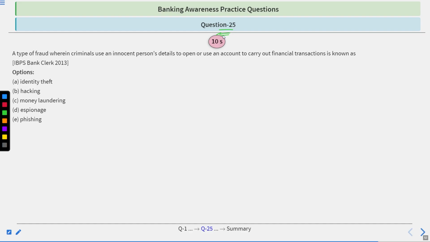Question number 25. A type of fraud wherein criminals use an innocent person's details to open or use an account to carry out financial transactions is known as identity theft, hacking, money laundering, espionage, phishing. 10 seconds, time starts now.